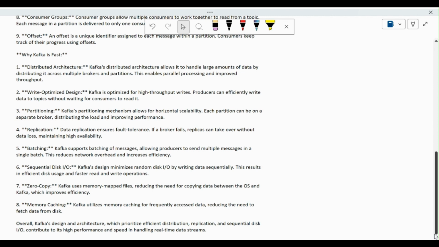Next, we have sequential disk input output, and Kafka is designed to minimize random disk I/O by writing the data sequentially, and this results in efficient disk usage and faster read and write operations. That's why it is fast. This is a very important component.